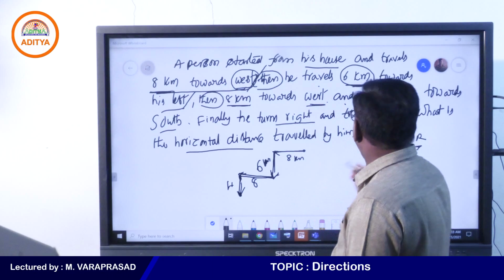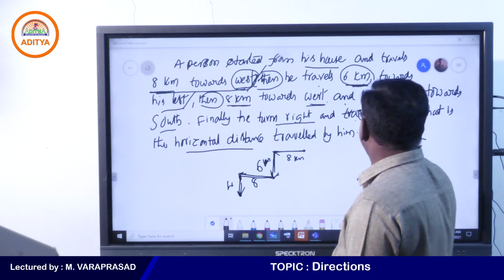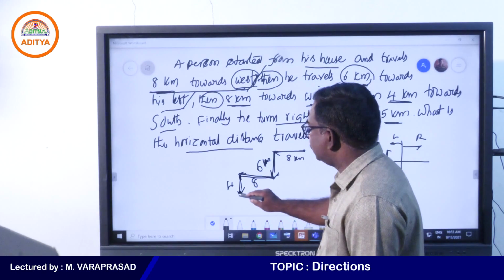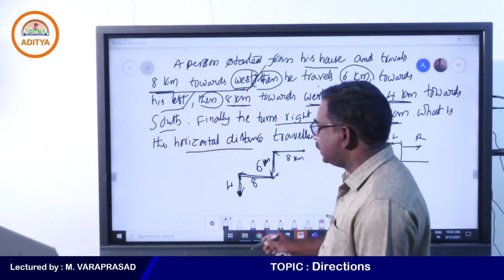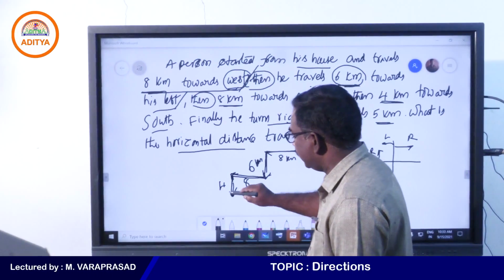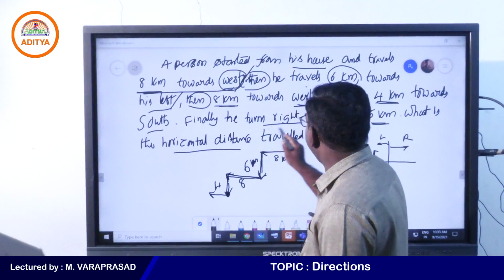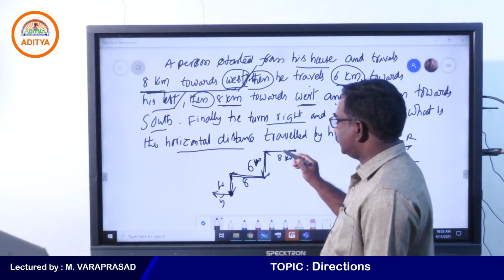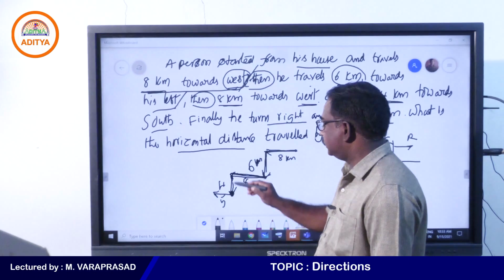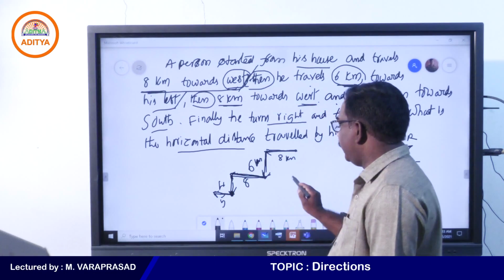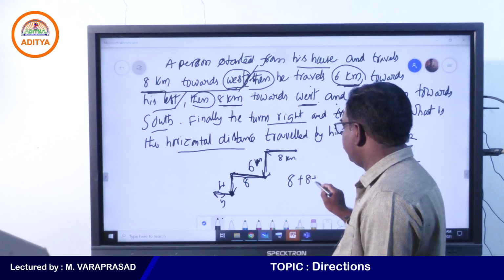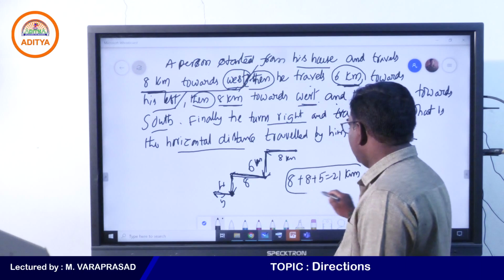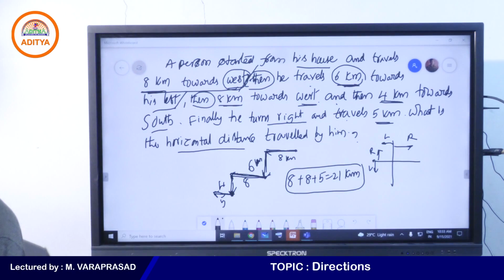Finally he turned to his right and travels 5 kilometers. Turn to his right means clockwise direction. Now, see, he travelled 5 kilometers. Now, what is the horizontal distance? This is called horizontal, this is also called horizontal. So, 8 plus 8 plus 5, totally 21 kilometers it travelled as horizontal distance. 21 kilometers is the answer, right?